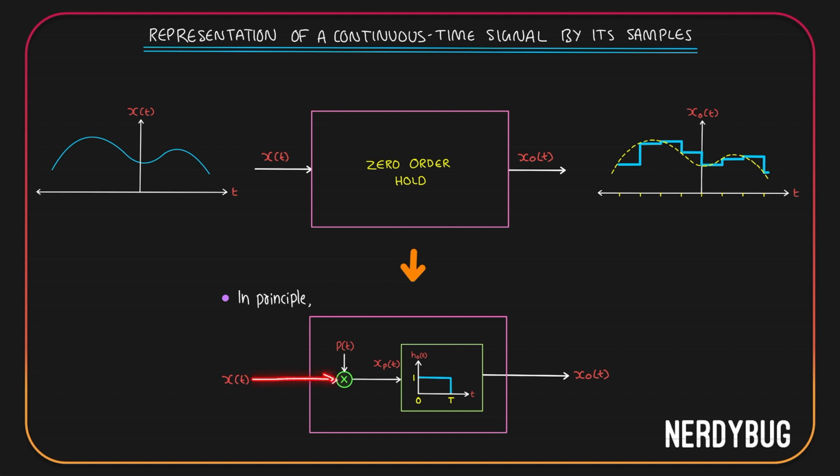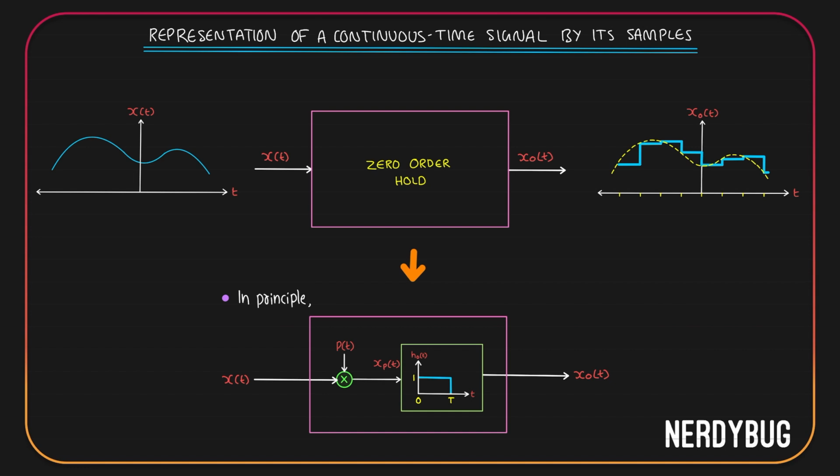You give x(t) as the input, it is first multiplied with p(t), which is a periodic impulse train, which gives us xp(t), the sampled version of x(t). It is then passed through a system whose impulse response is ho(t). It is a rectangular function. The output of the system will be the convolution between input xp(t) and impulse response ho(t). The output will be identical to xo(t) that we get over here.